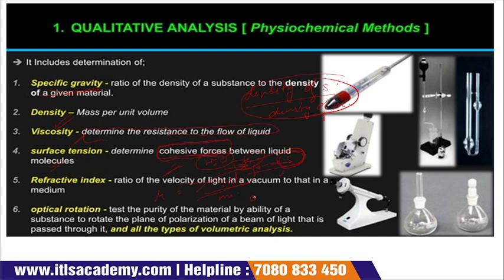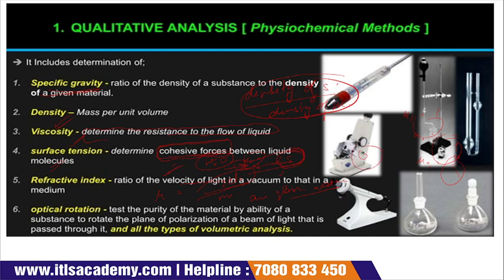The medium might be air, glass, or water. Whatever the medium is, we need to go with that. The refractive index of air is 1. The refractive index of glass is 3/4. The refractive index of water is 4/3. So these are some refractive indices which we know. And the refractive index of a vacuum is 0.